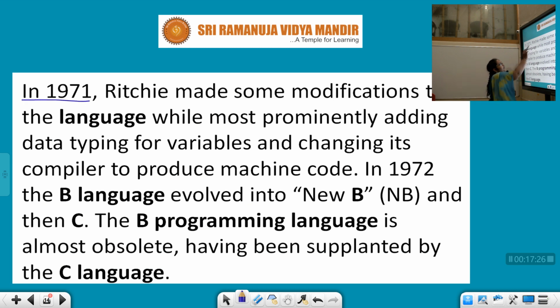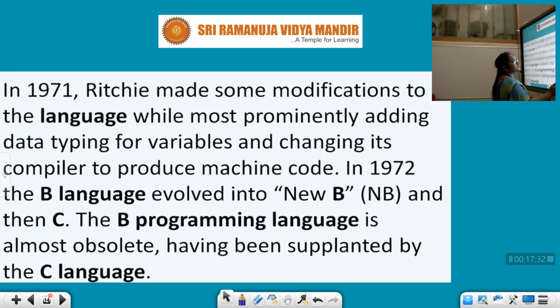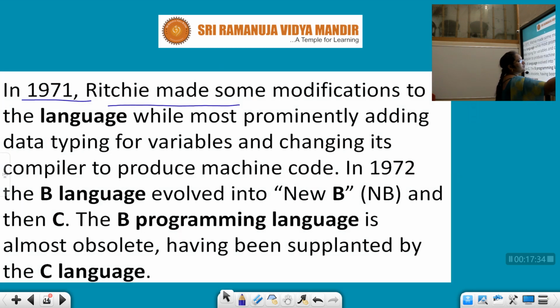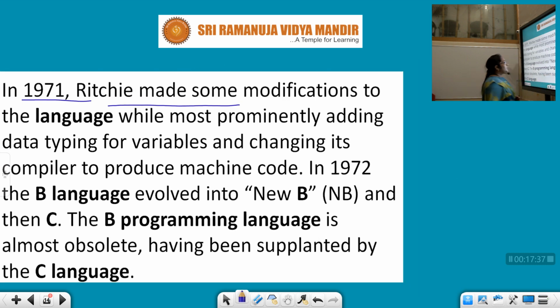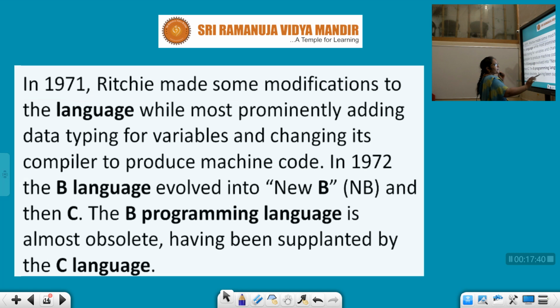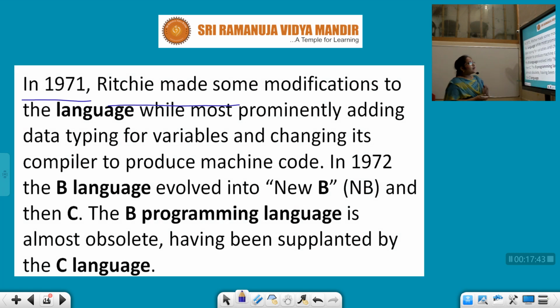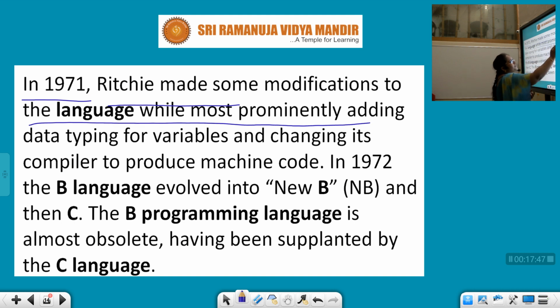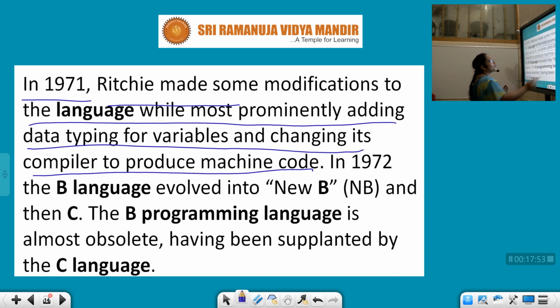Next, in 1971 Ritchie made some modifications to the language, most prominently adding data typing for variables and changing its compiler to produce machine code.